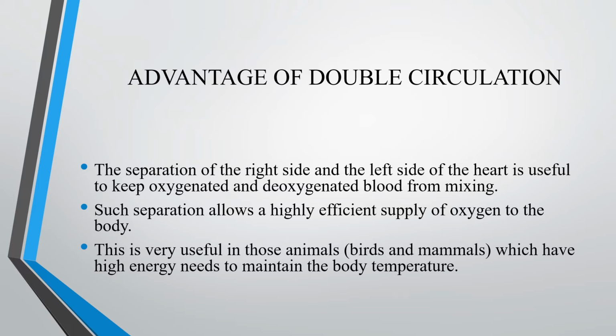Advantage of double circulation. The separation of the right side and the left side of the heart is useful because there is no mixing of blood. Because the energy need is very high for doing all the activities, such separation allows a highly efficient supply of oxygen to the body. This is very useful in highly developed organisms like humans and birds, because they need more energy to maintain their body temperature.